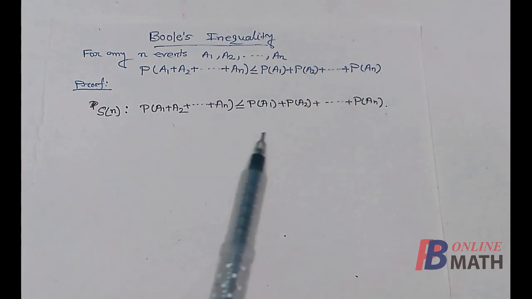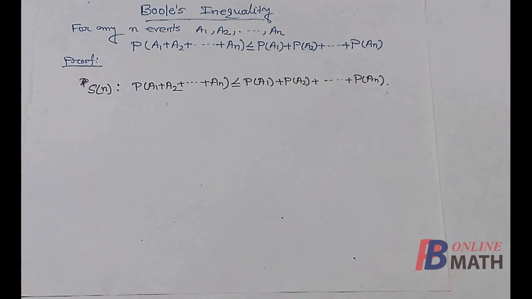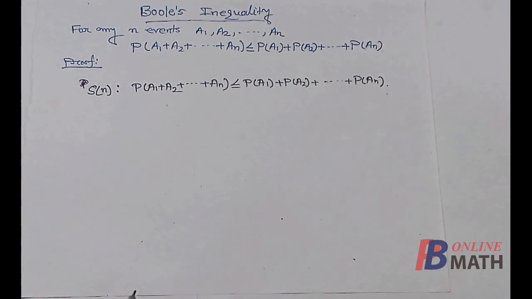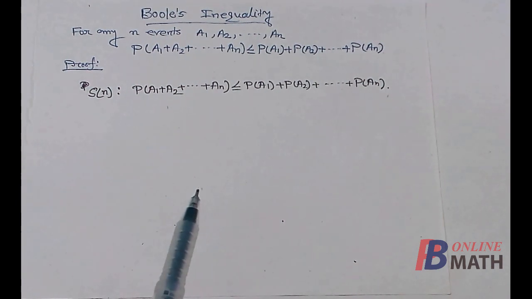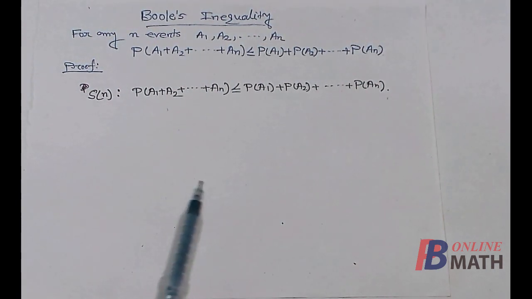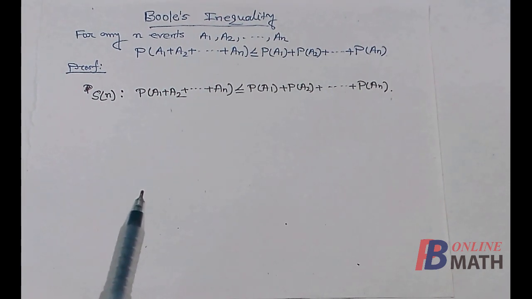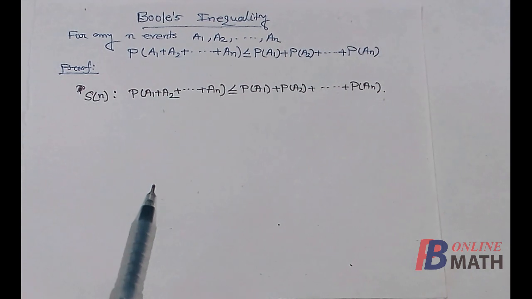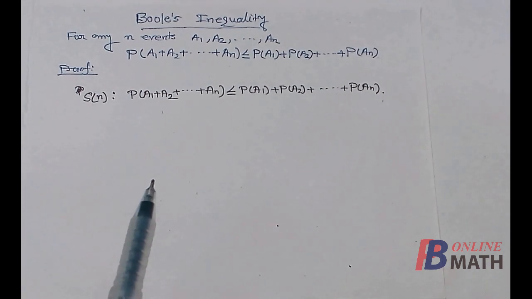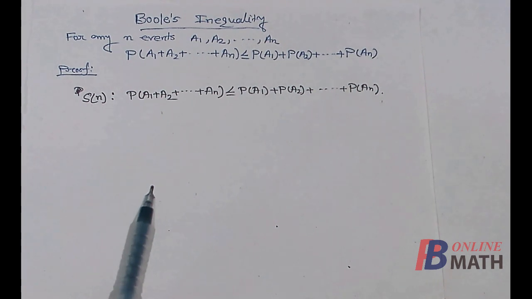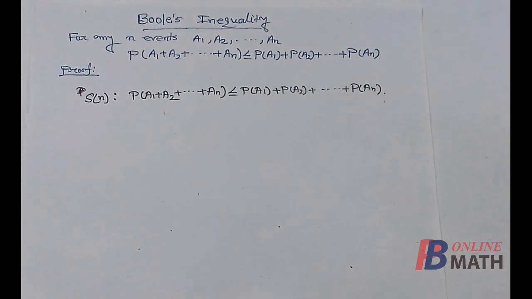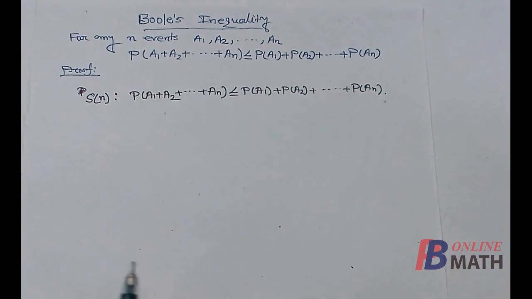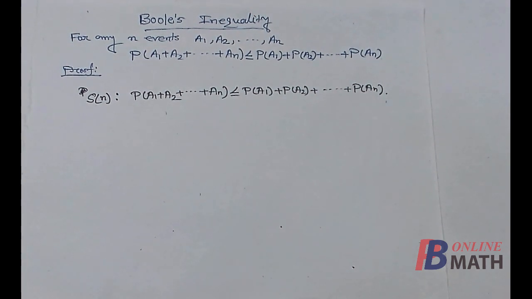First, we denote this inequality by the statement Sn. In mathematical induction, we shall first prove that the statement is correct for n equal to 1 or 2, and then we shall assume that the statement is correct for some positive integer n equal to m, and using this we shall prove that the statement is correct for n equal to m plus 1. Then we can conclude that the statement is true for any natural number n. So first we shall prove that the statement is correct for n equal to 2, that is for two events.